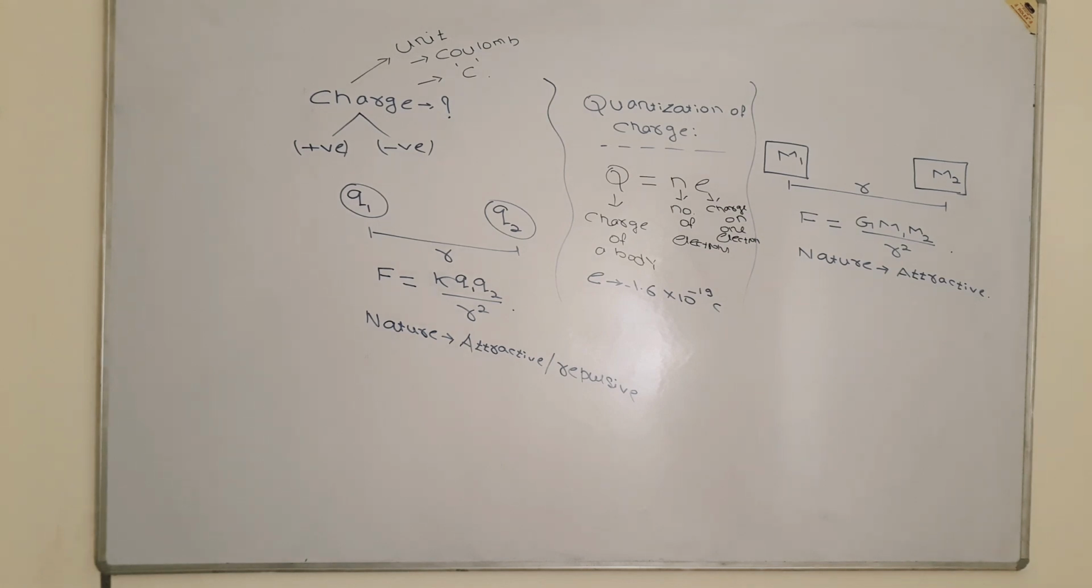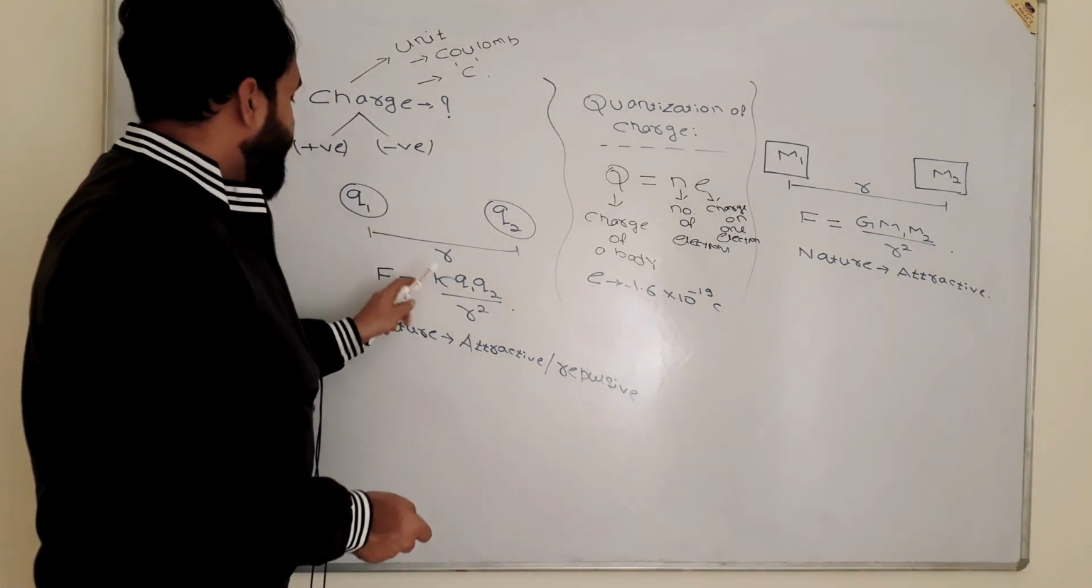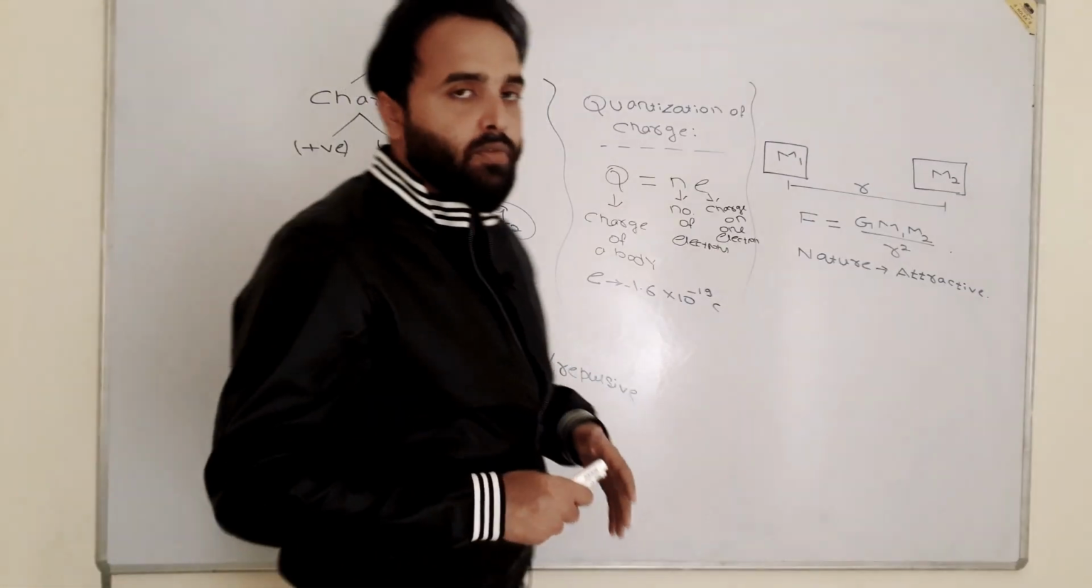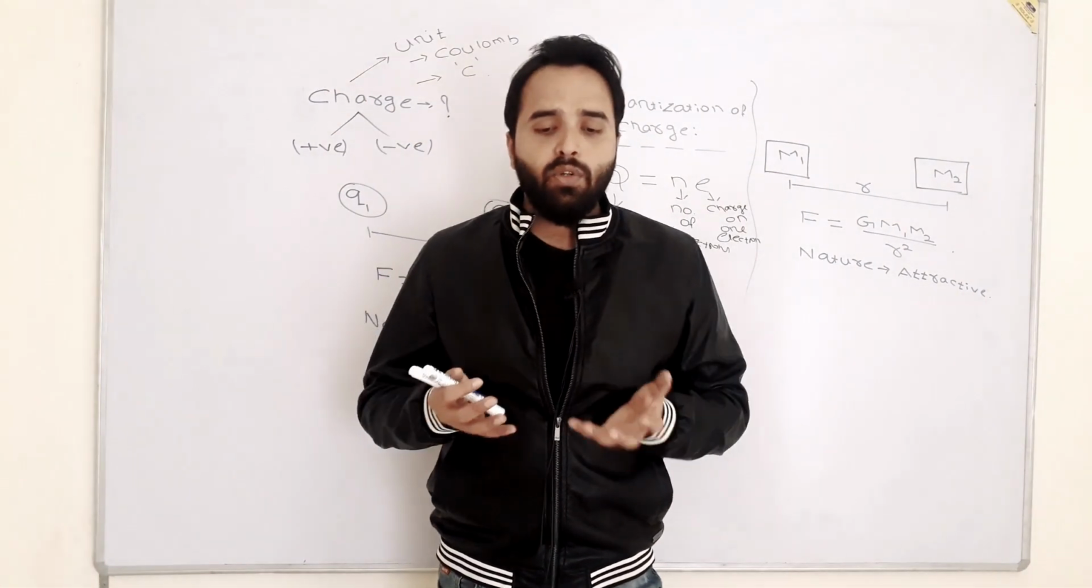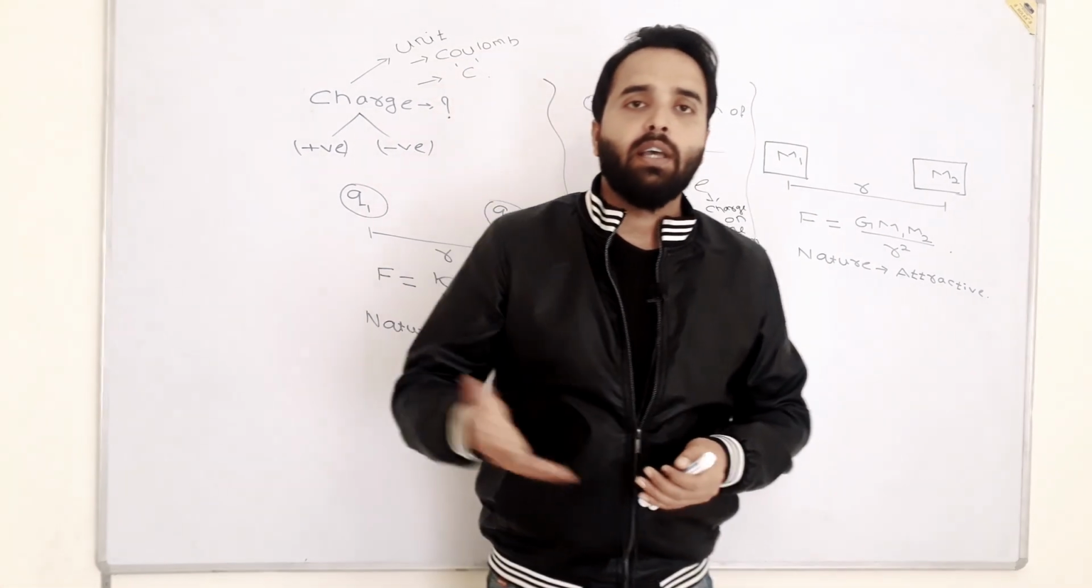It is visible for you all. So what have we studied? We have studied about charge, which is positive and negative. The force between two charges is both attractive and repulsive. Quantization of charge: charge has two different properties, charge is conserved and charge is quantized.